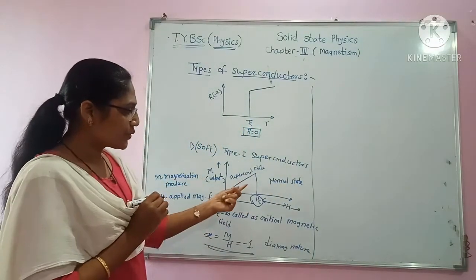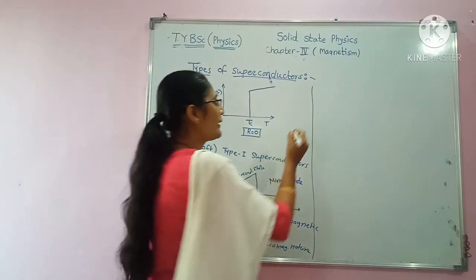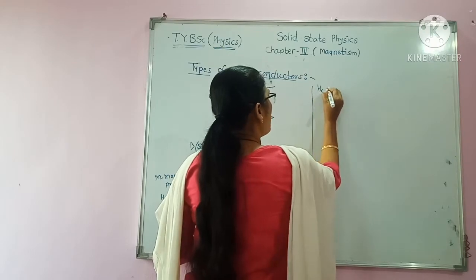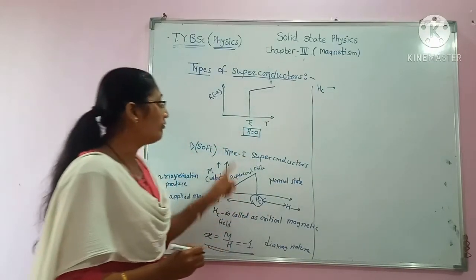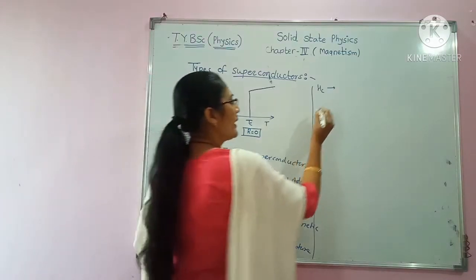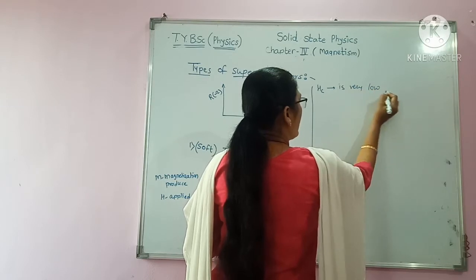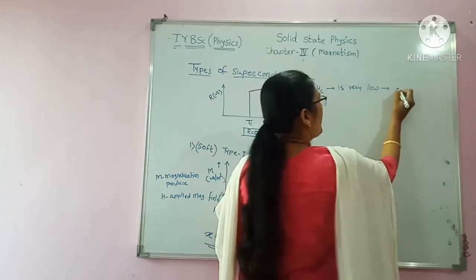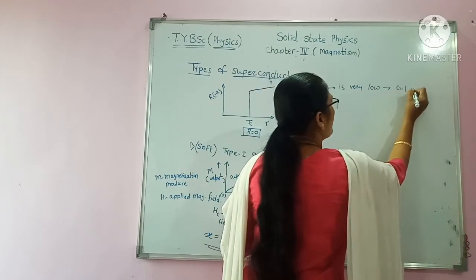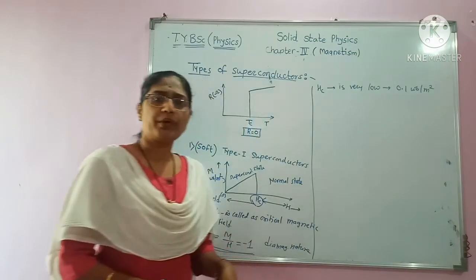Then next, the critical magnetic field Hc value in case of type 1 superconductors is very low. Its value is about 0.1 Weber per meter square.